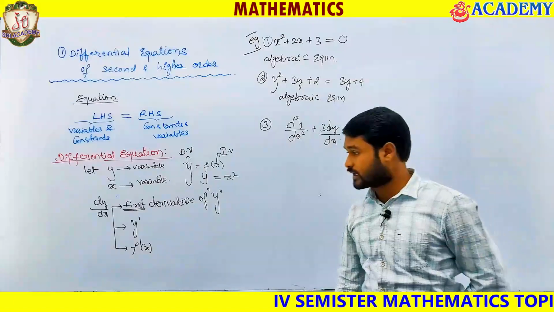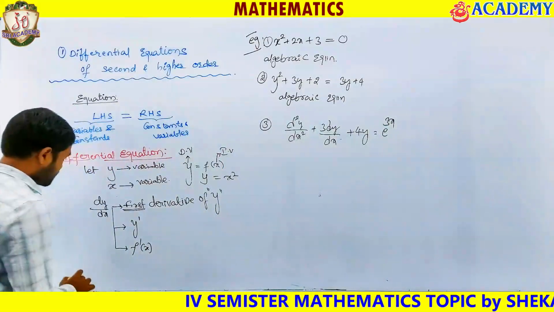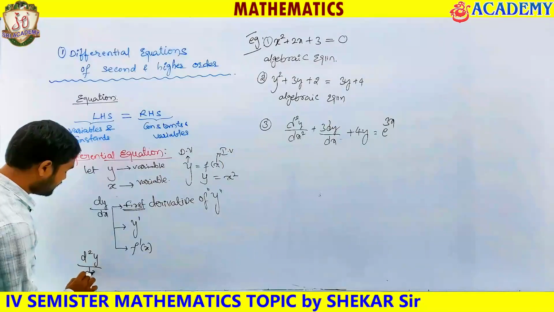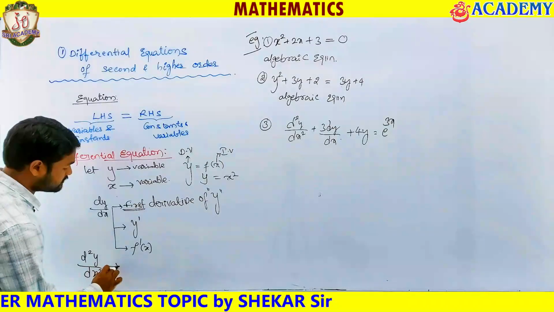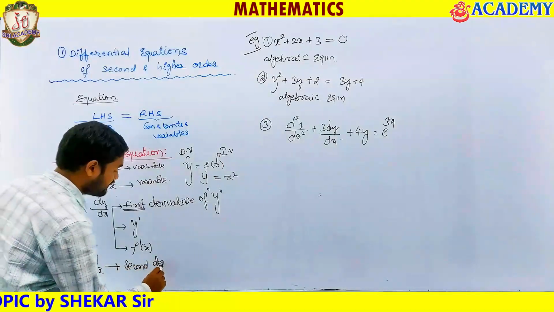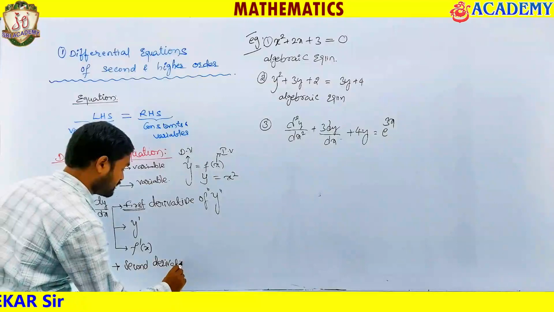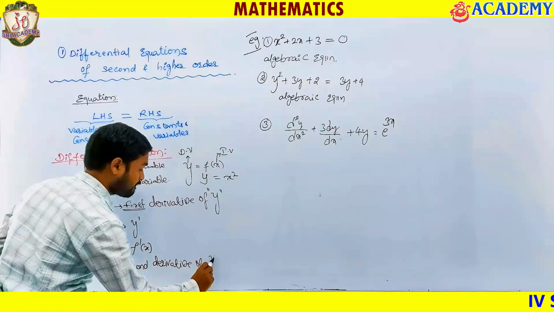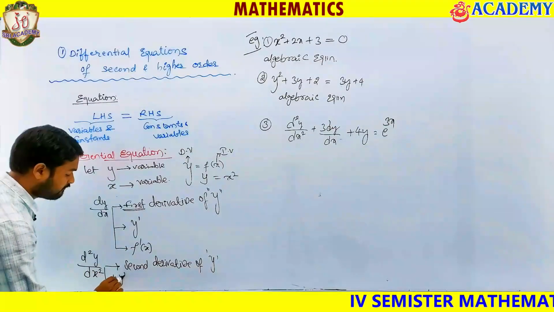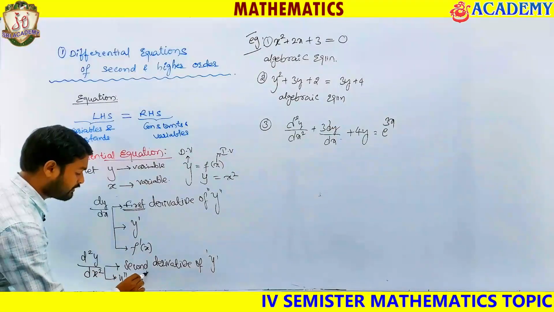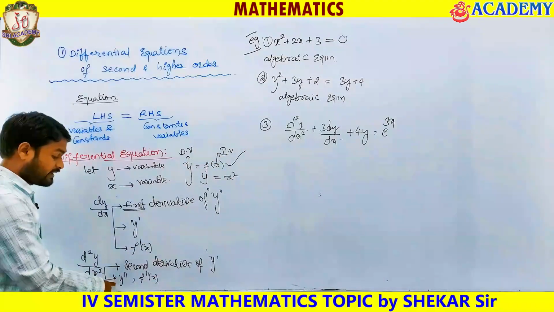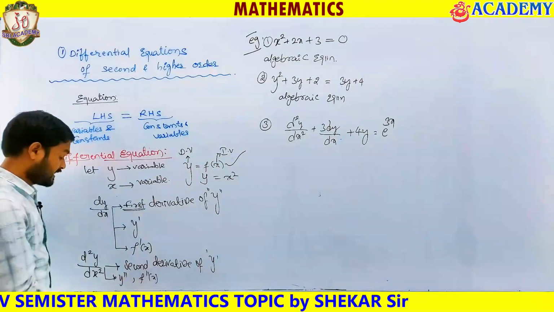Let me tell you what d square y by dx square is. Here dy by dx is the first derivative, and d square y by dx square is called the second derivative of y. It can also be represented as y double dash, or f double dash of x if y equals f of x.